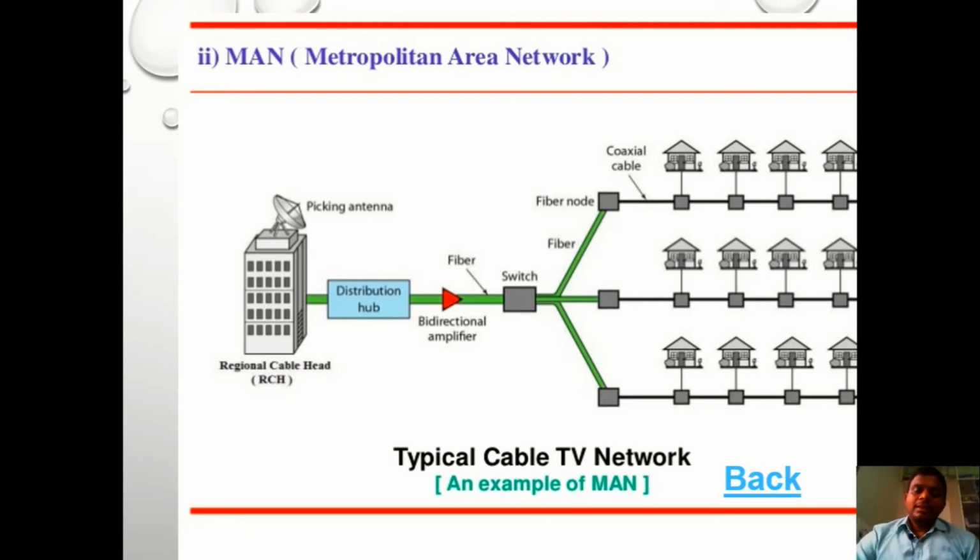And in metropolitan area networks, transmission speed is also high compared to local area networks. Why? Because here we are using fiber optics. That's why the data transmission speed is higher compared to local area networks. These metropolitan area networks are also suitable for larger distances, up to 5 kilometers or 10 kilometers. So these are the several applications or advantages of metropolitan area networks.